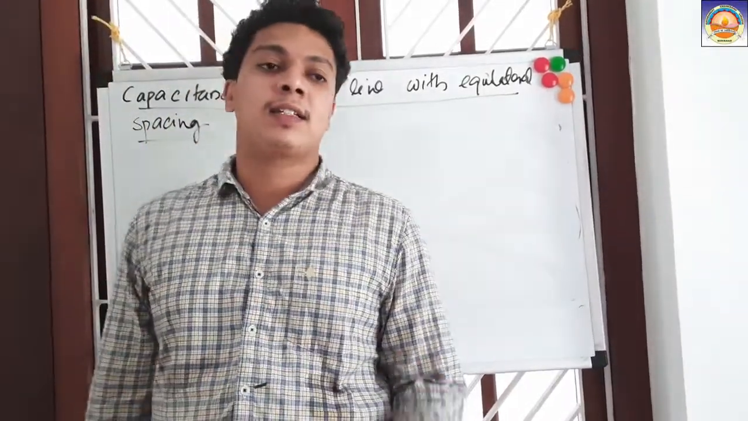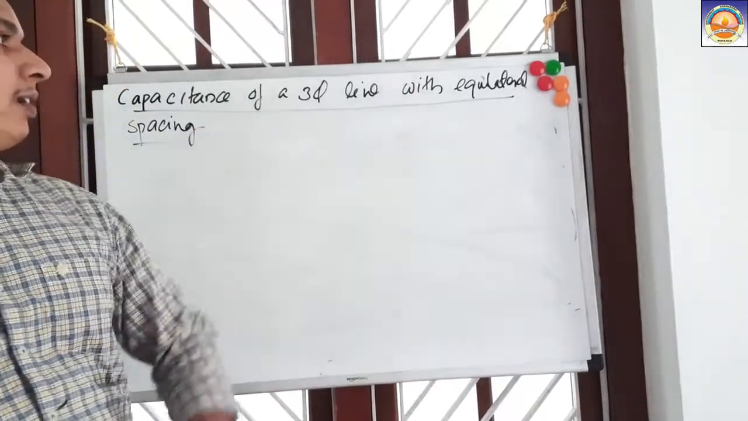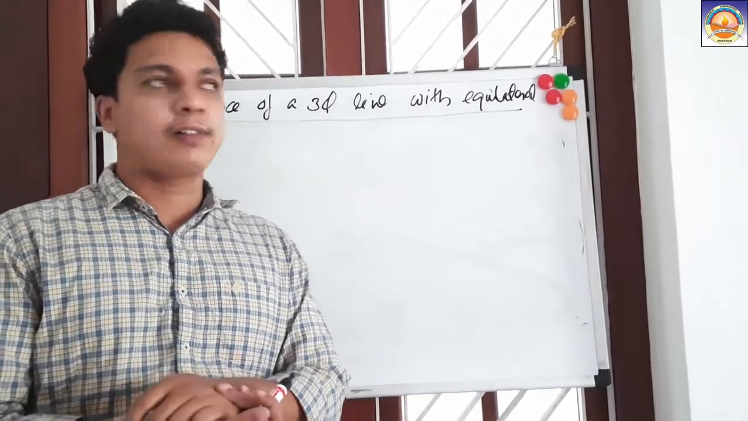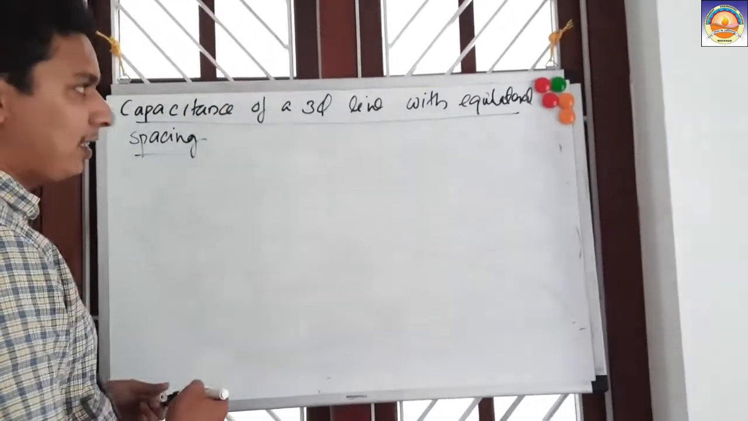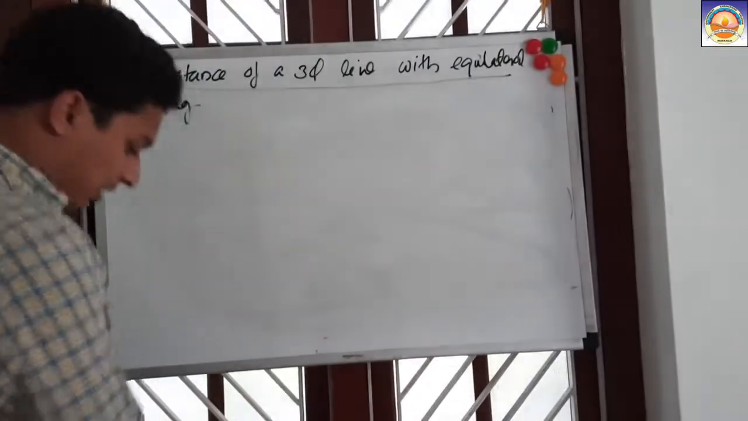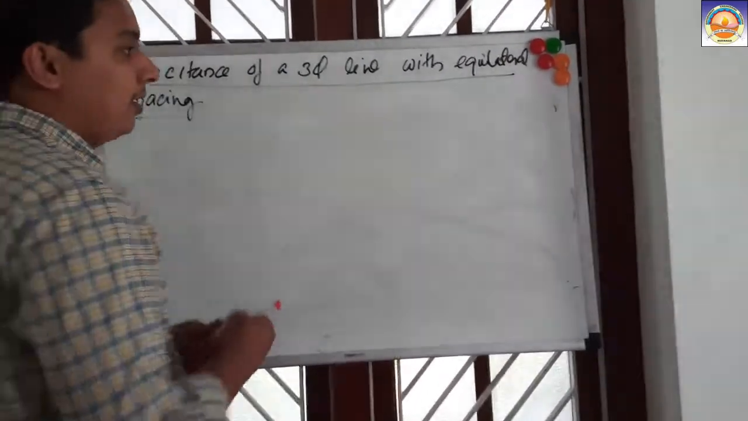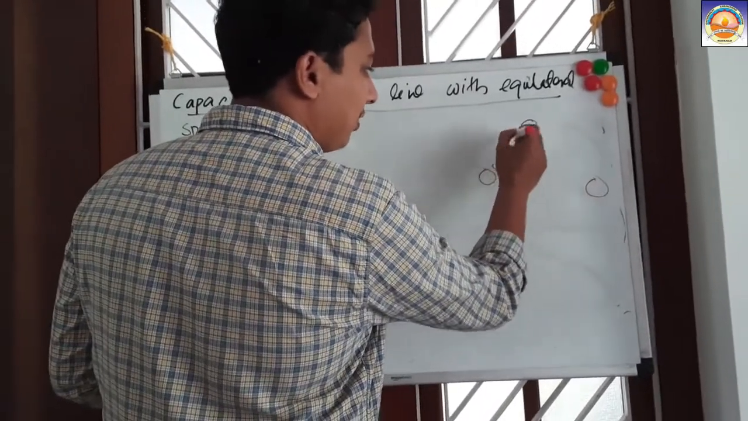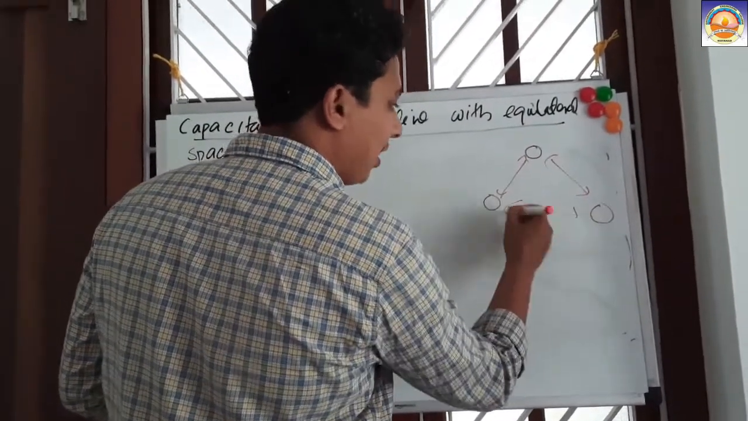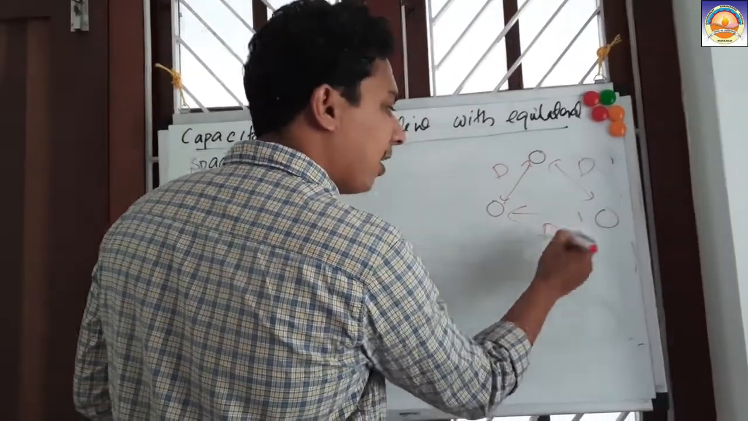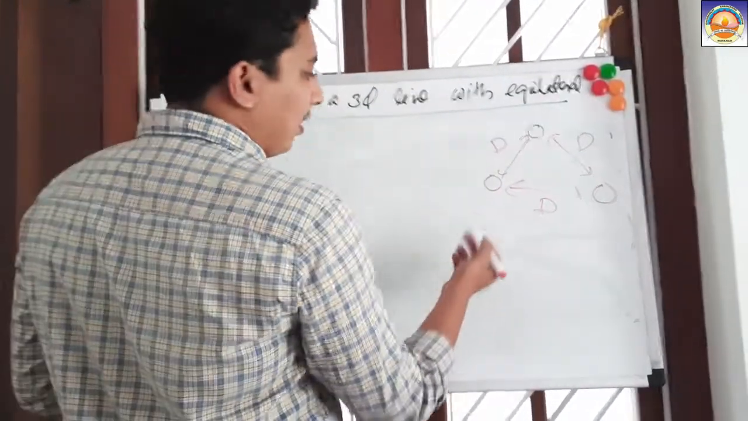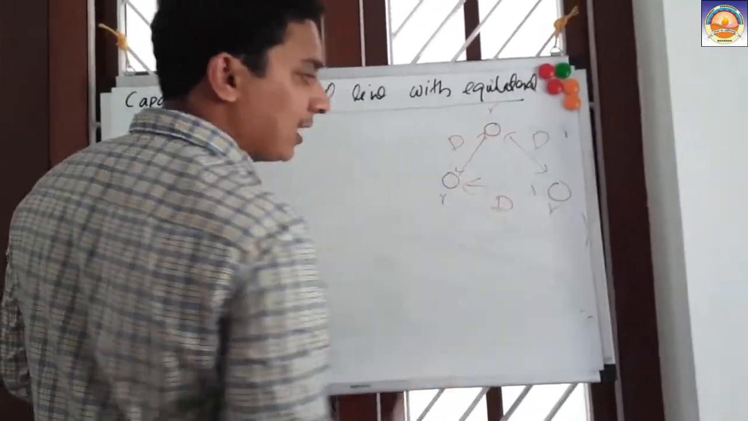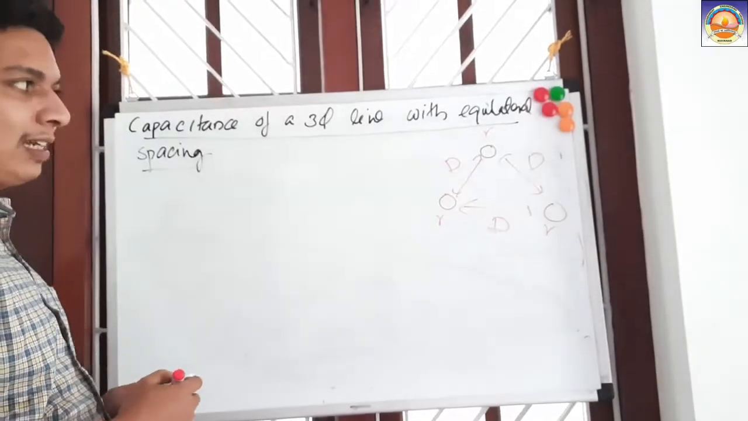So now let us see the capacitance of a three-phase line with equilateral spacing. We saw for the two-wire line we already derived our equation. Now we are going to see the capacitance of a three-phase line with equilateral spacing. Equilateral spacing means we have three conductors like this, and the distance between any of them is D. All are D distance apart, and let us consider that all of them have the same radius R.